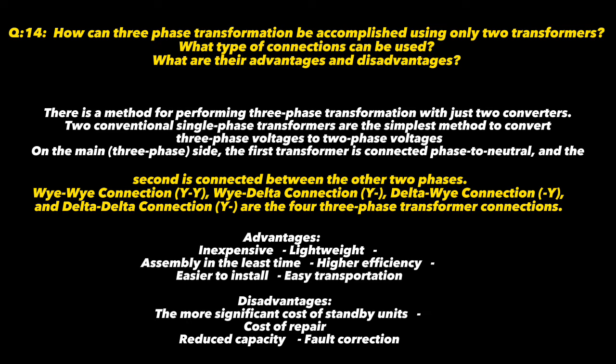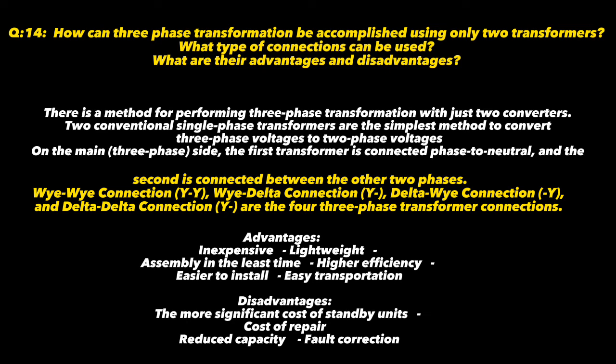The second is that on the main three-phase side, the first transformer is connected phase to neutral, and the second is connected between the other two phases. Four connections are Y-Y connection, Y-delta connection, delta-Y connection, and the last is delta-delta connection. It means that there is a technique to do three-phase transformation with the use of two transformers.